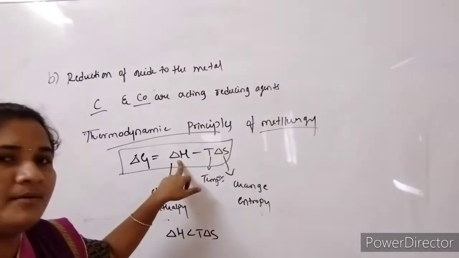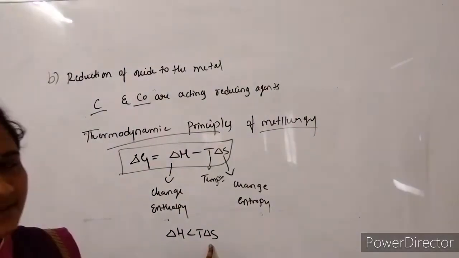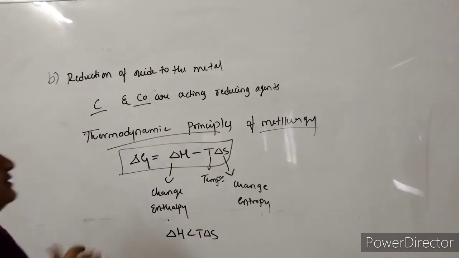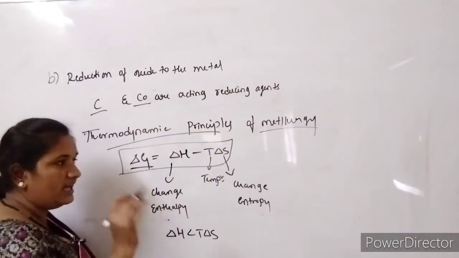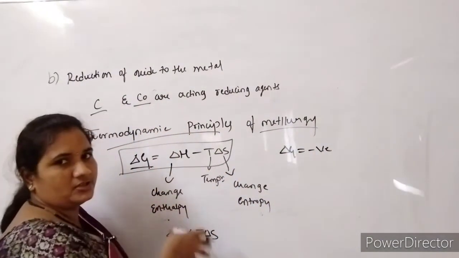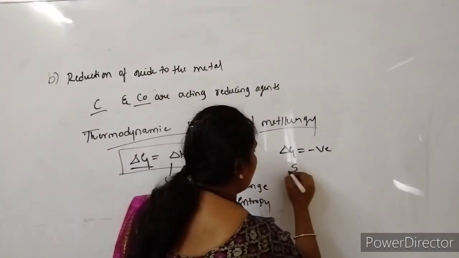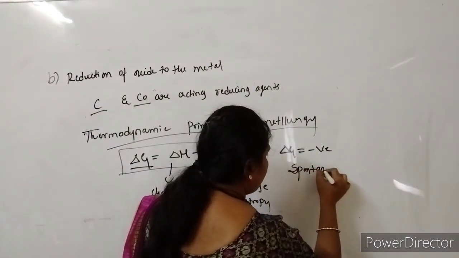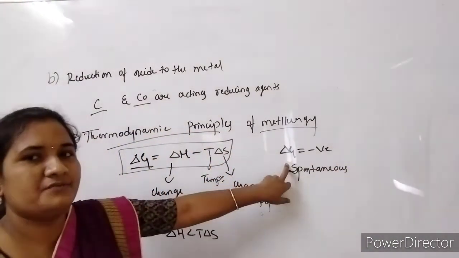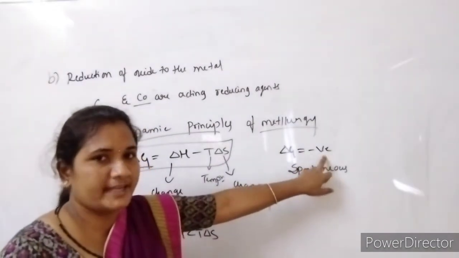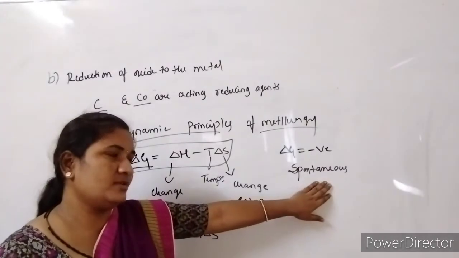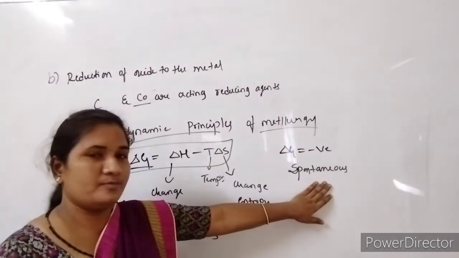As a result, this will become less, since delta H is less than T delta S. When the value of delta G becomes negative, then the reaction or process becomes spontaneous. When delta G becomes more and more negative, the equation becomes spontaneous, and then it is said to be feasible.